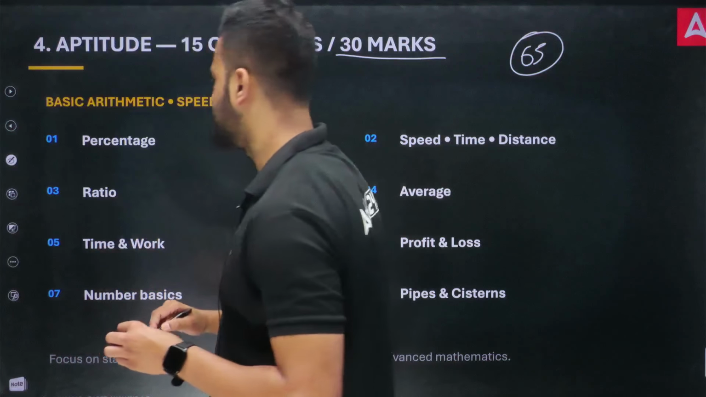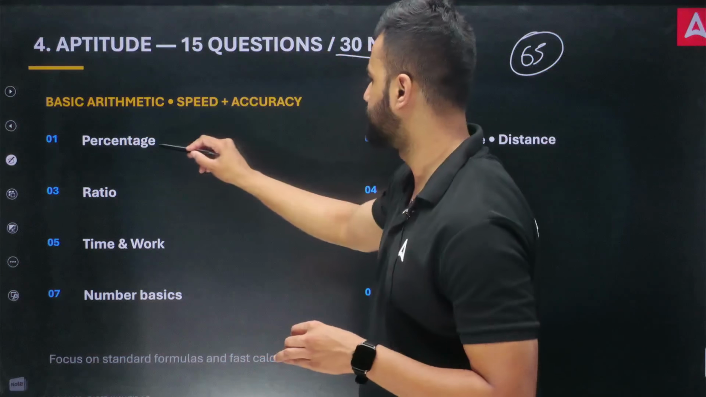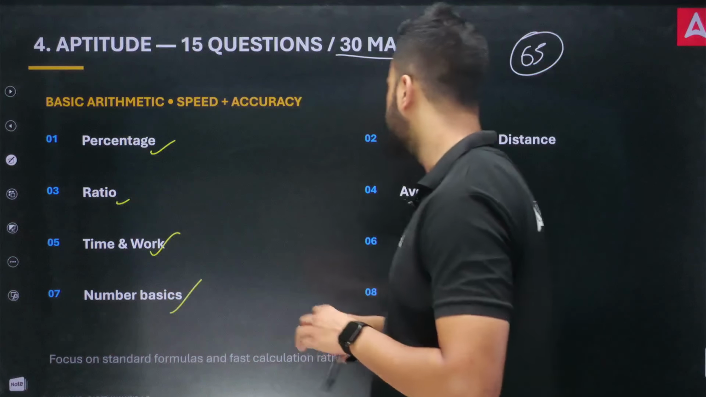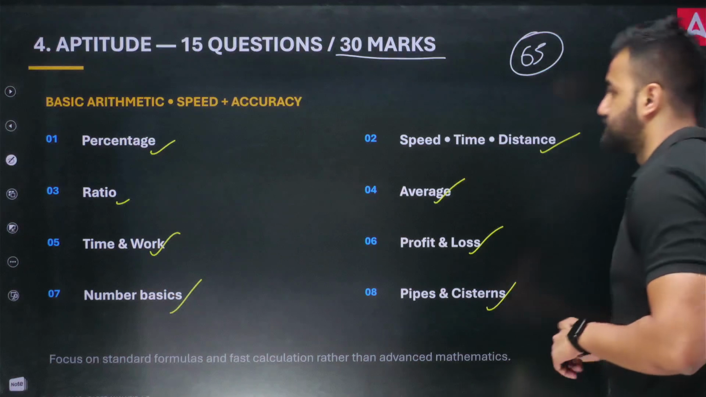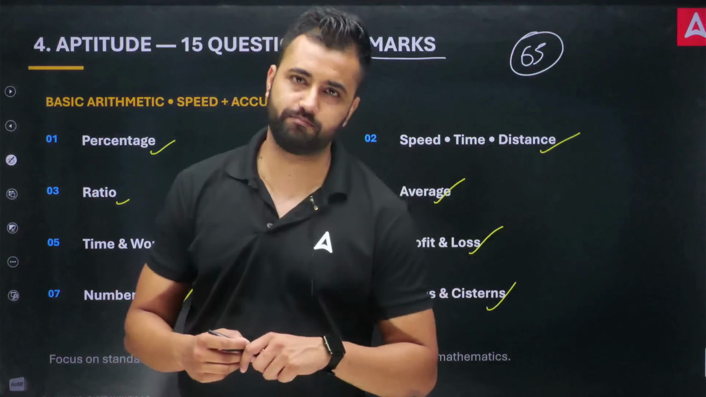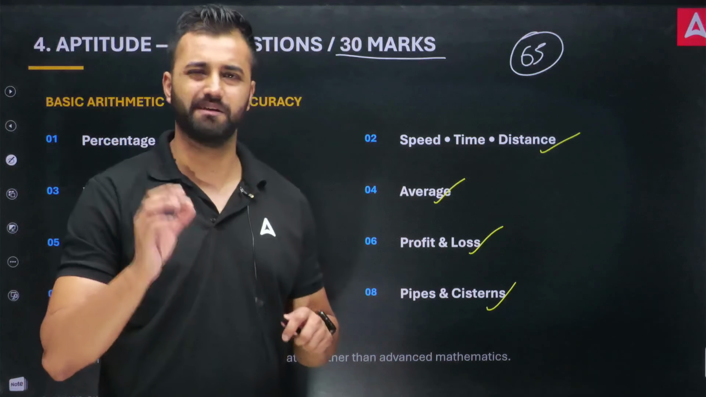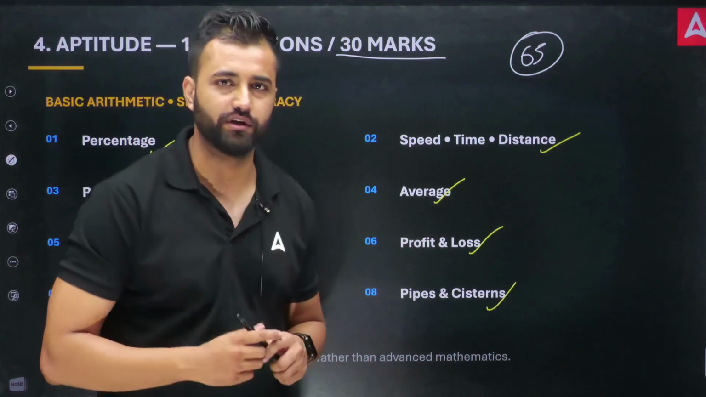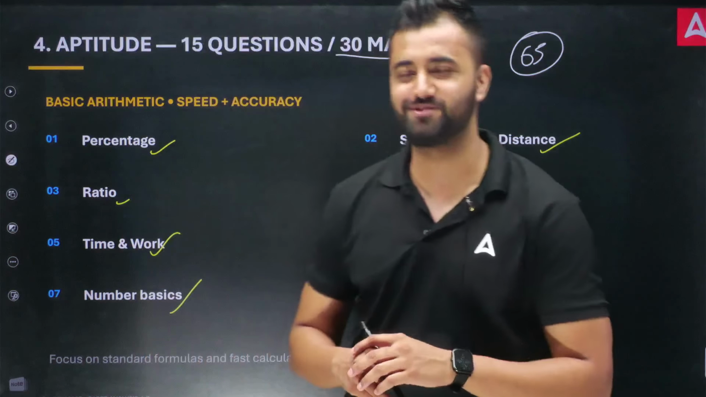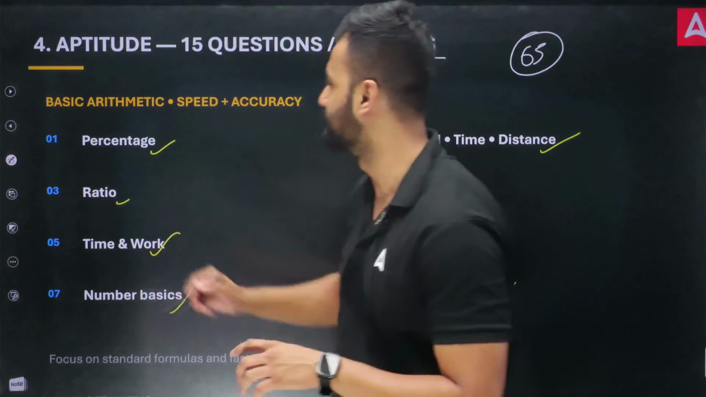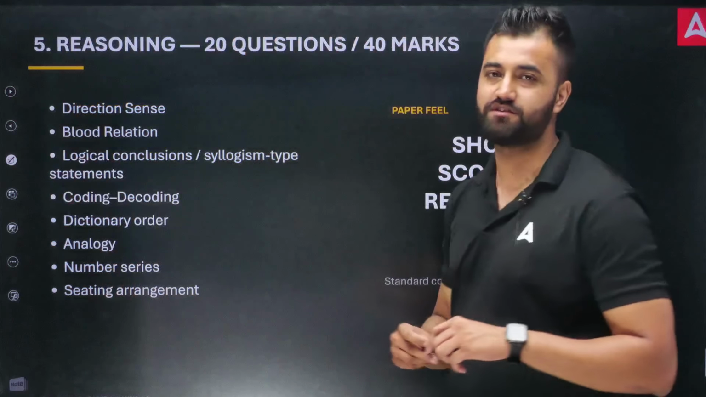Okay, I would suggest that maths was good. We had topics from percentage, ratio, time and work, number basics, speed, time, distance, average, profit, loss, and pipes and cisterns. So it was a good paper, I can say. Maths paper was good. It was basic, easy, and highly scoring. So the Meghalaya government has thought for students that they want to give some sections so that students can score as many marks as possible. And if you move ahead to the fifth section, that is your reasoning.